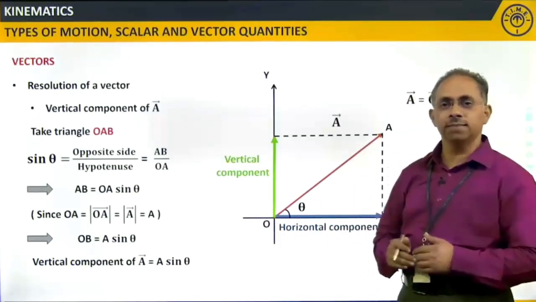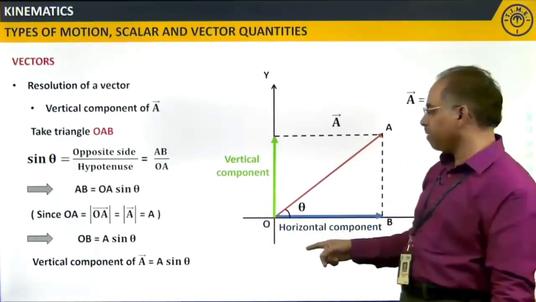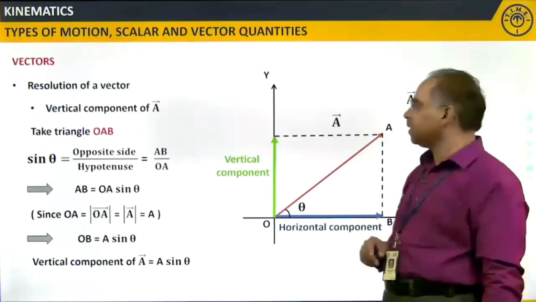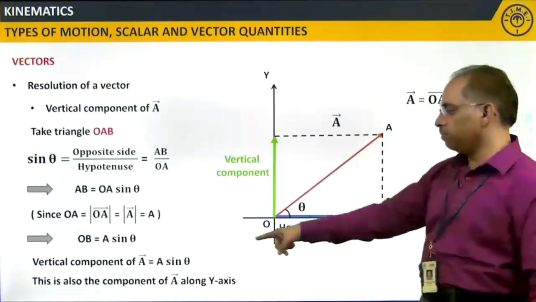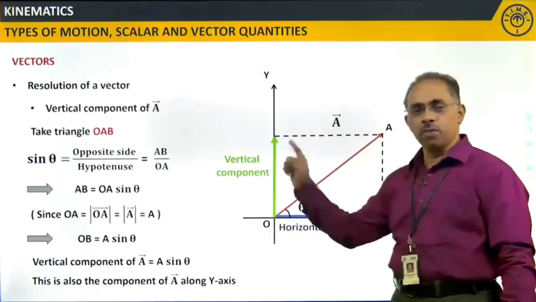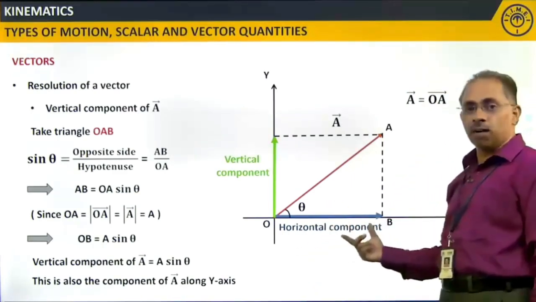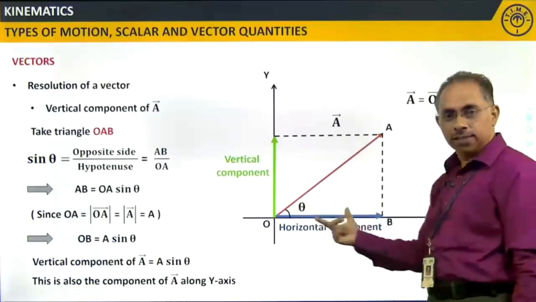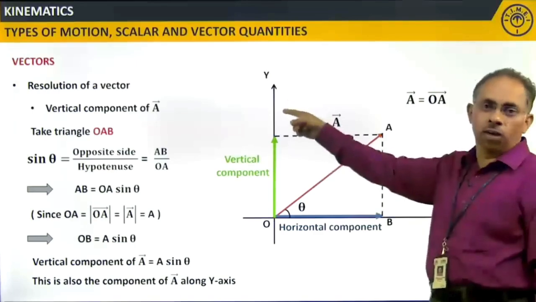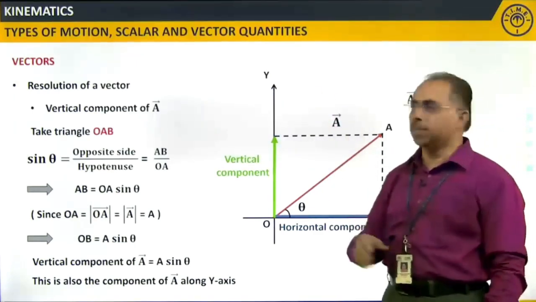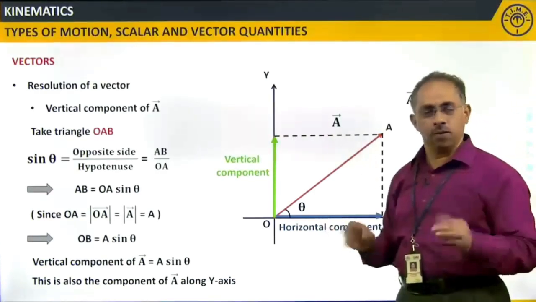Is this clear? Now, you see this vertical component of A, where we are taking out A sin theta. This is also along the y axis. So, we also call it the component of A along the y axis. If we take the horizontal component, that was called the component along the x axis. Vertical component is also called the component along the y axis, because it is a Cartesian coordinate system that we are taking into account.